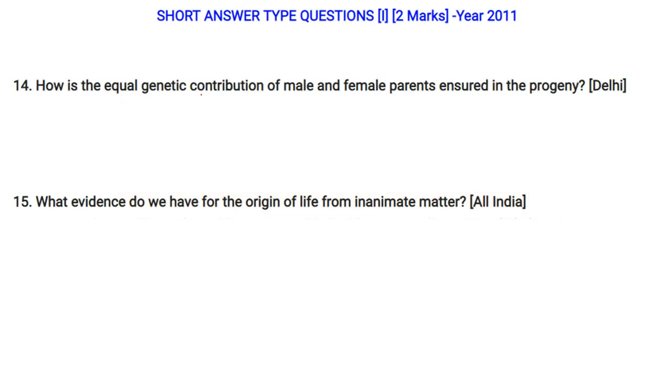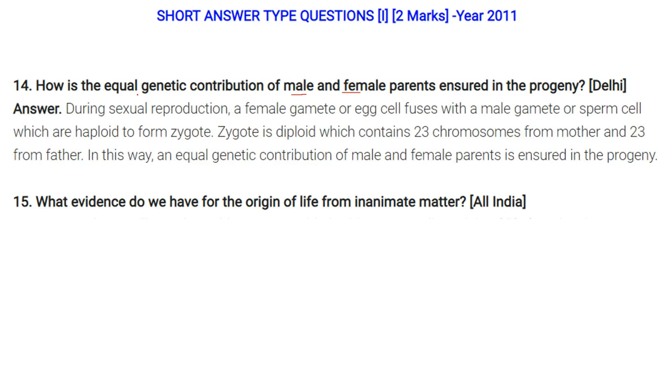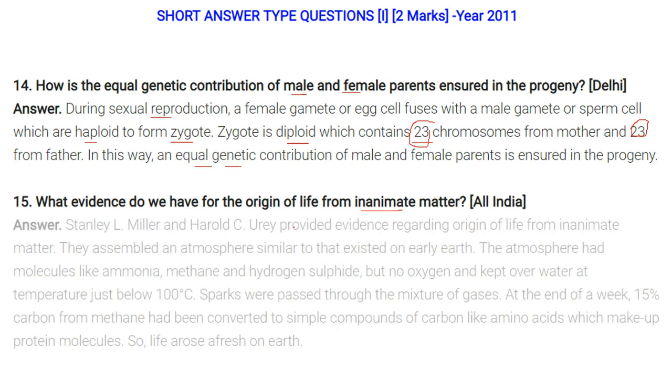How is the equal genetic contribution of male and female parents ensured in the progeny? During sexual reproduction, the female gamete or egg cell fuses with the male gamete or sperm cell, which are haploid. They form a zygote. So the zygote is diploid, which contains 46 chromosomes, 23 from mother and 23 from father. So in this way, the equal genetic contribution of male and female parent is ensured in the progeny. This is the way.